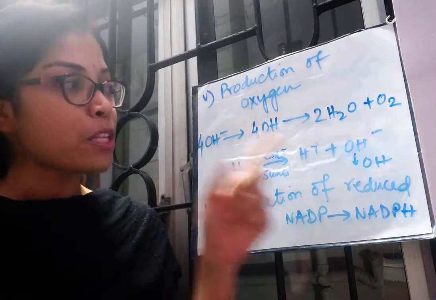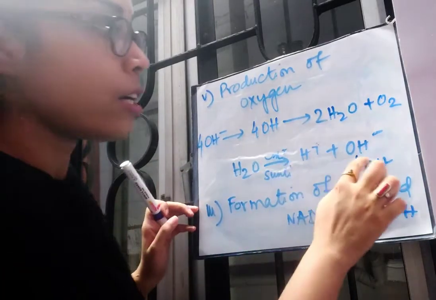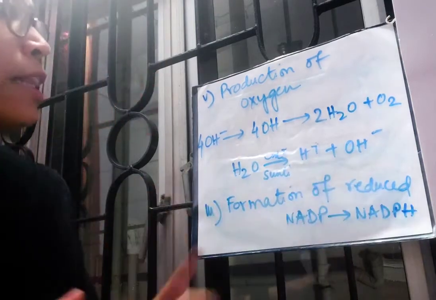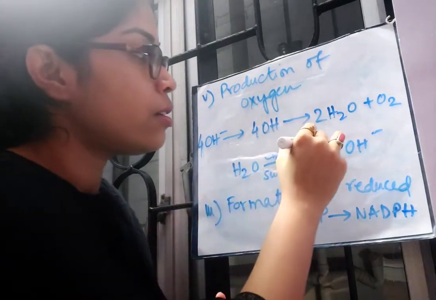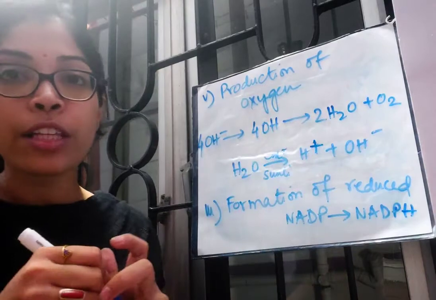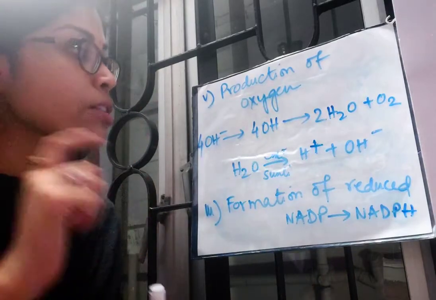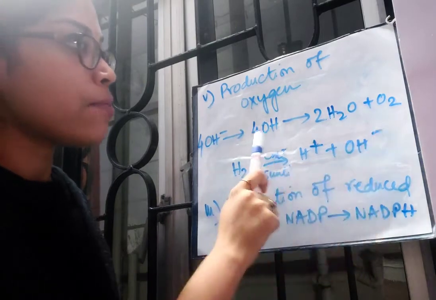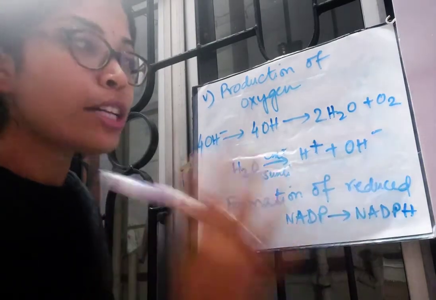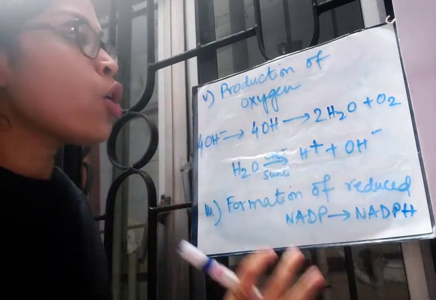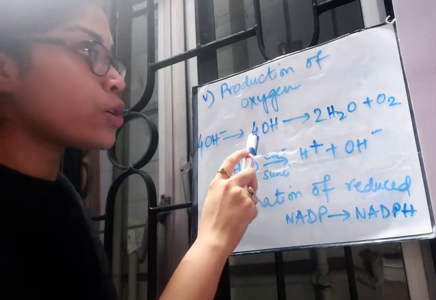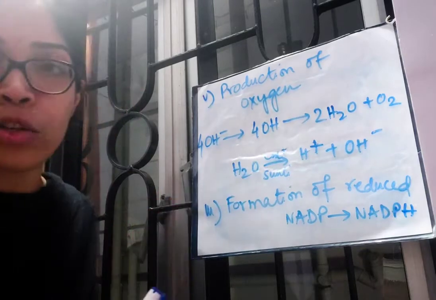So what happens with the hydroxyl ion? Let me write it here, otherwise you will get confused. This hydroxyl ion formed during the photolysis of water ejects an electron and becomes OH radical. Now 4 times this happens, and 4 hydroxyl ions eject 4 electrons and produce 4 OH radicals.